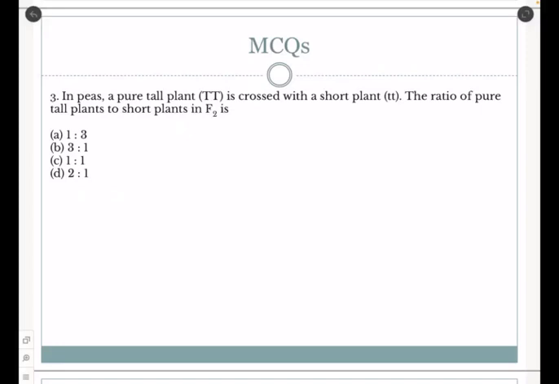Third one. In P, a pure tall plant capital T is crossed with a short plant small t. The ratio of pure tall plants to short plants in F2 is A 1:3, B 3:1, C 1:1, D 2:1. So the correct answer is A 1:3. Thank you.